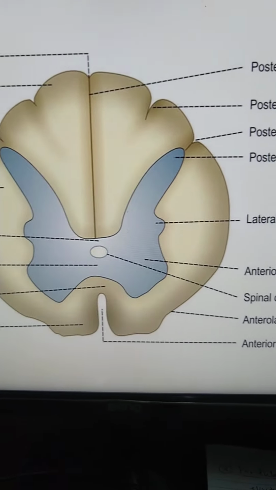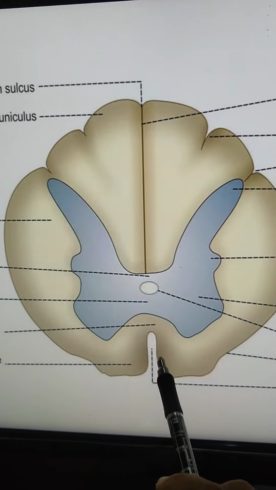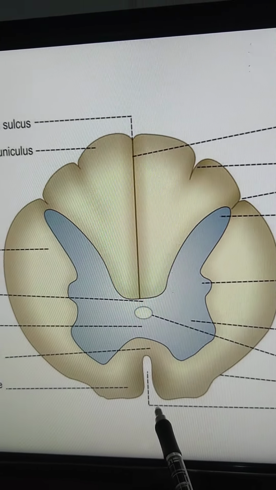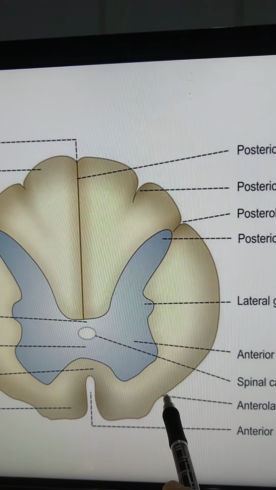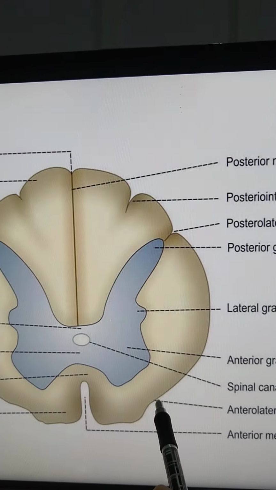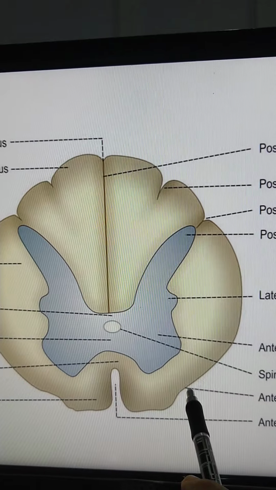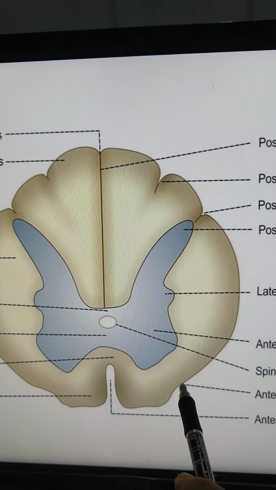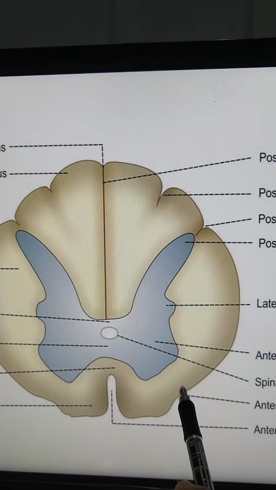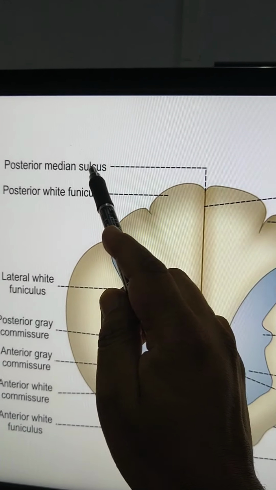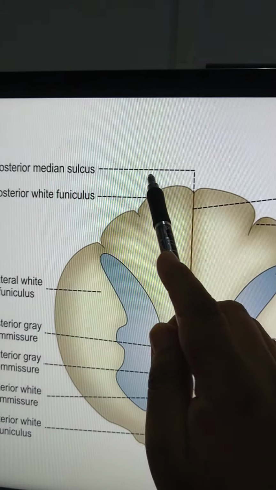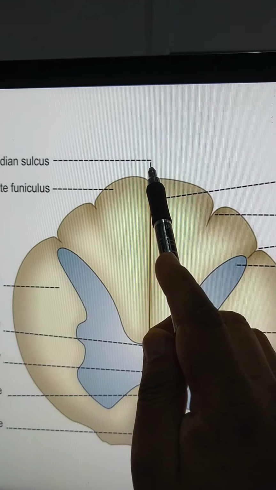So here, at the anterior part of the spinal cord, there is a deep fissure. This is called the anterior median fissure. And beside this anterior median fissure, there is one more small depression called the anterolateral sulcus. From this anterolateral sulcus, the anterior nerve root will arise. And if you go posteriorly, there is also a depression called the posterior median sulcus.